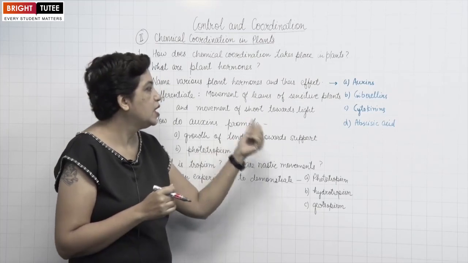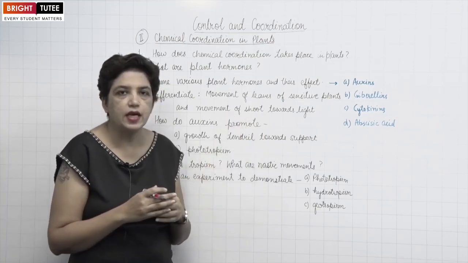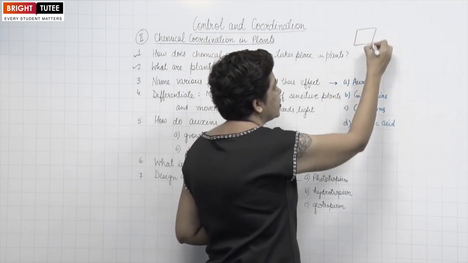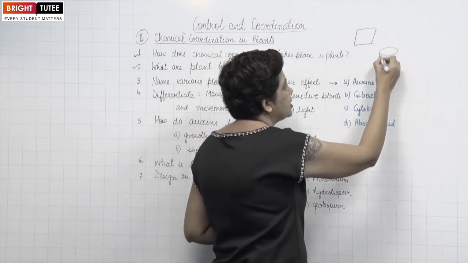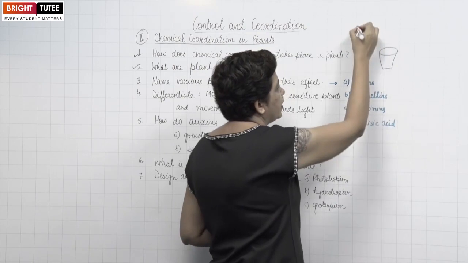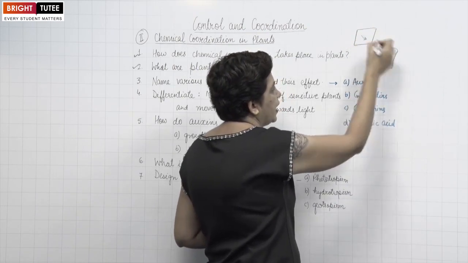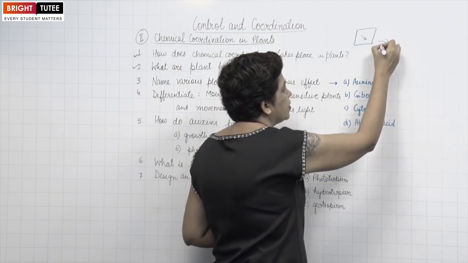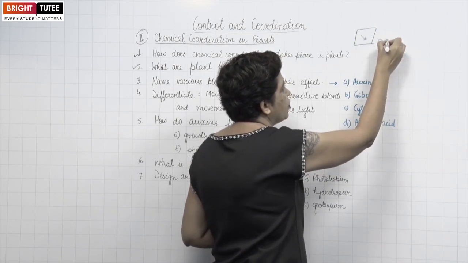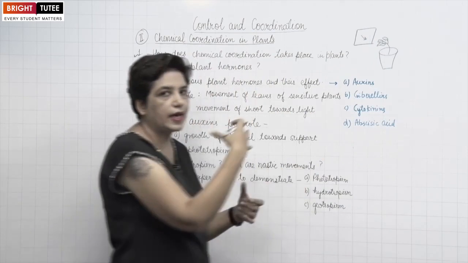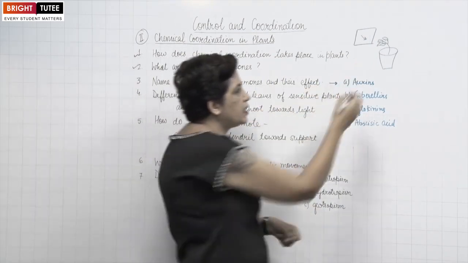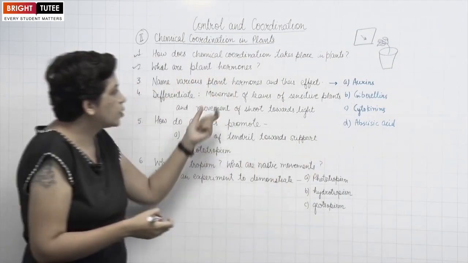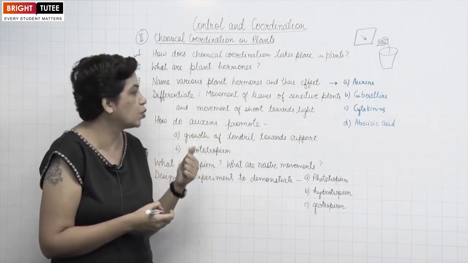On the other hand, movement of shoot towards light. You can perform an activity: keep a potted plant in a room where sunlight can enter. After a certain while you notice the leaves or the shoot part will bend towards the light. So we have to differentiate between these 2 kinds of movement.